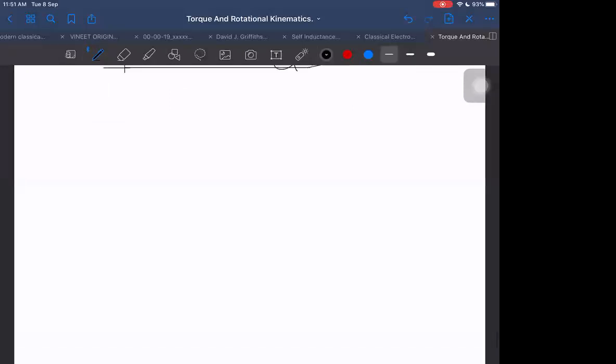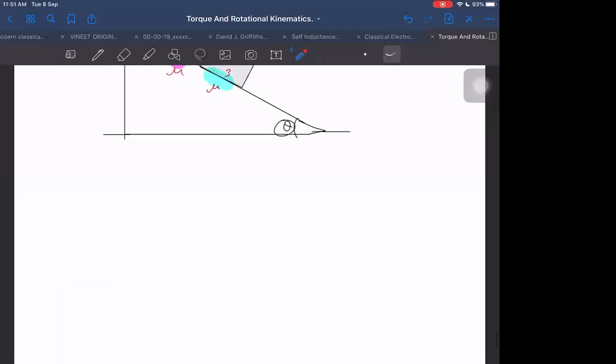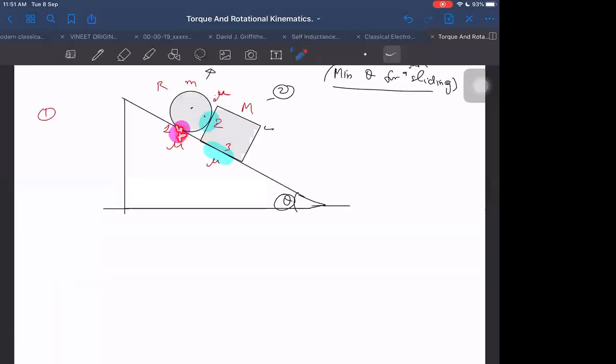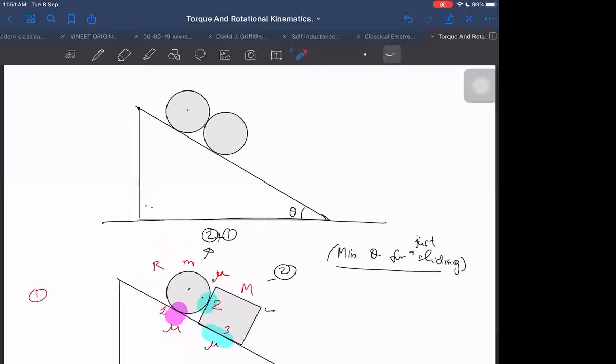But in that case, I have to see whether the lower body starts rotating first or both are sliding also. Both cannot slide. As I said, in this case also both are not sliding. In this case also, the upper one is just rolling about this point. It is sliding here and it is sliding here. Where did I assume that it is sliding here also? Here I am not assuming it to be sliding. This friction came out to be equal to mu into N2, but it does not mean it is sliding. It is not mu into N1 here.